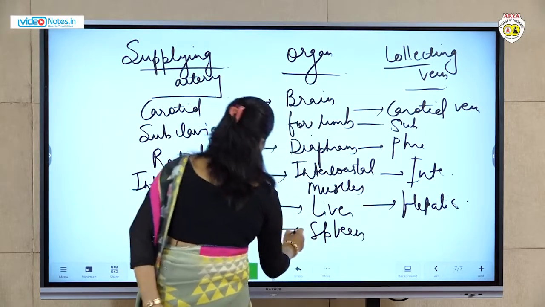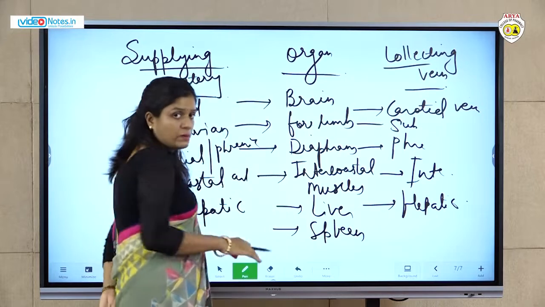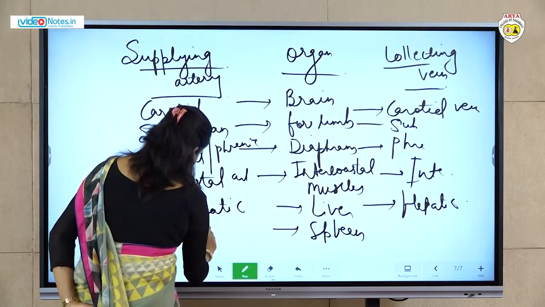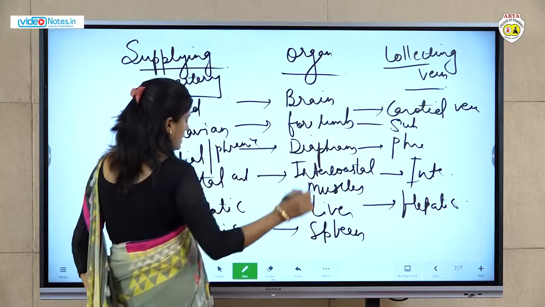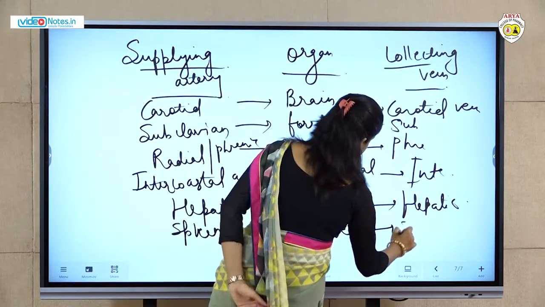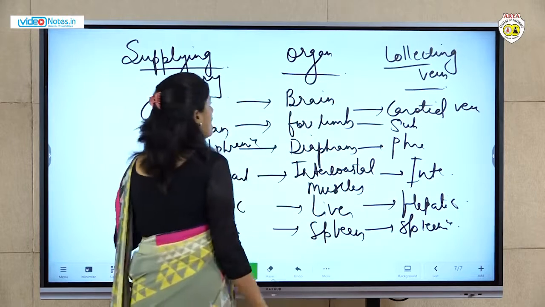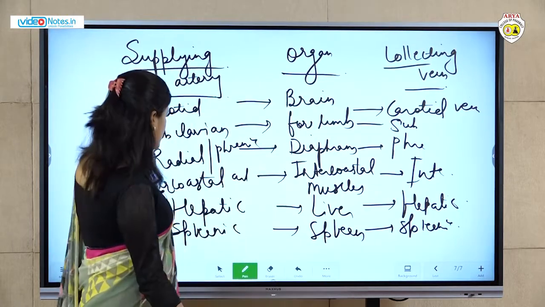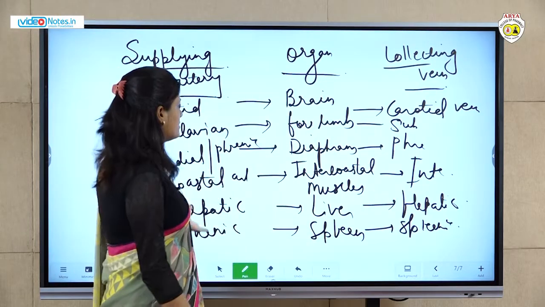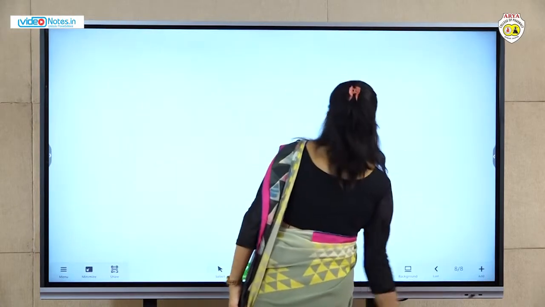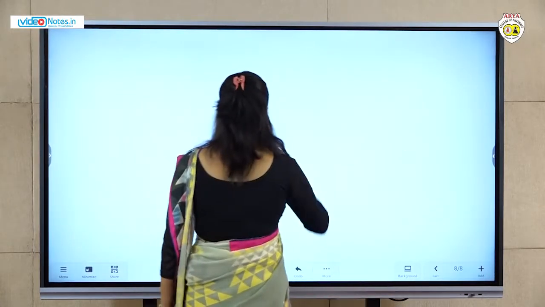For the spleen, कौन सी artery blood को supply कर रही है? Splenic artery. Same here, splenic vein. More other arteries and veins are also there. So these are some basic examples I am giving here. These are not important for the exam.